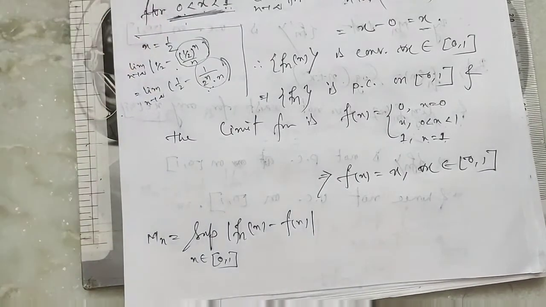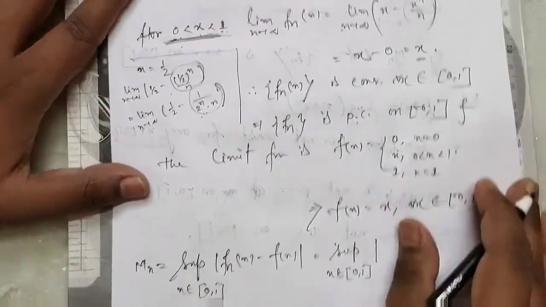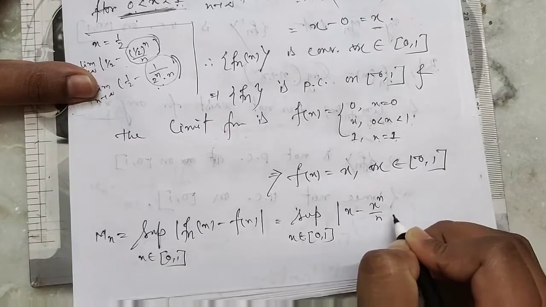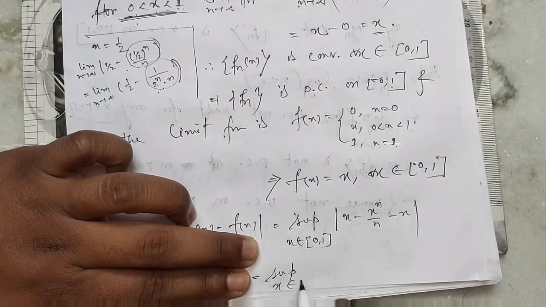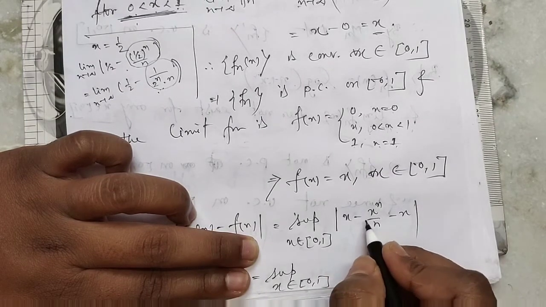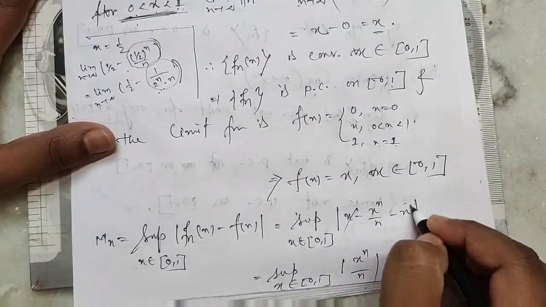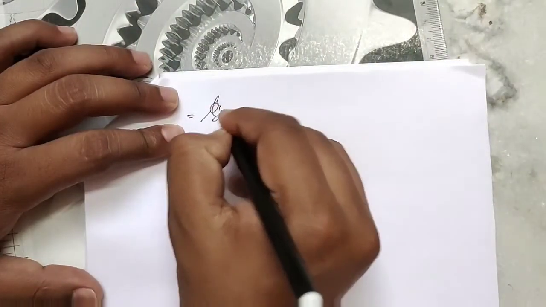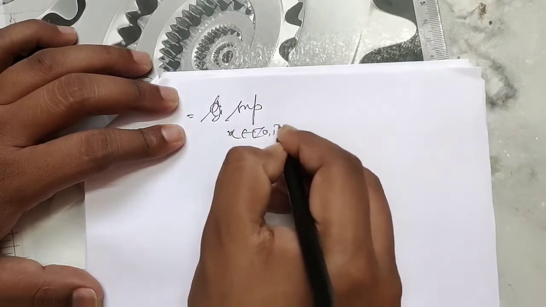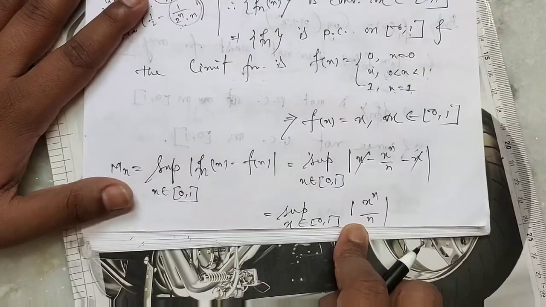Our fn(x) is x minus x to the power n by n, and f(x) is x, so we subtract x. The x cancels out, leaving the supremum of mod of x to the power n by n, and the minus sign can be dropped.